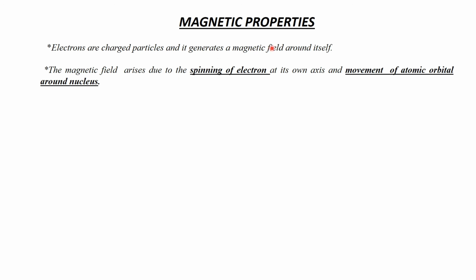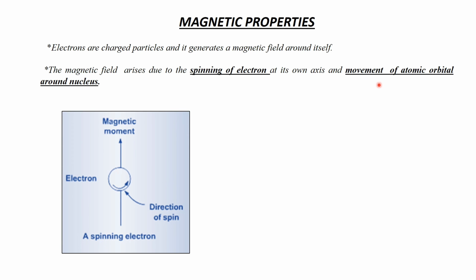And now magnetic properties of solids. Electrons are charged particles and they generate a magnetic field around themselves. The magnetic field arises due to the spinning of the electron on its own axis and the movement of the electron in the atomic orbital around the nucleus.